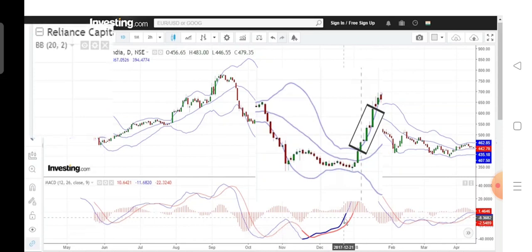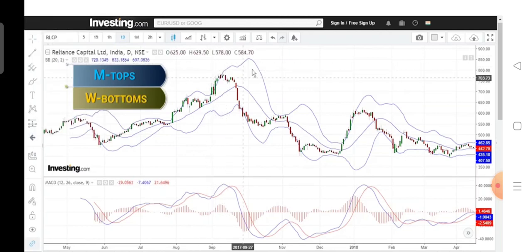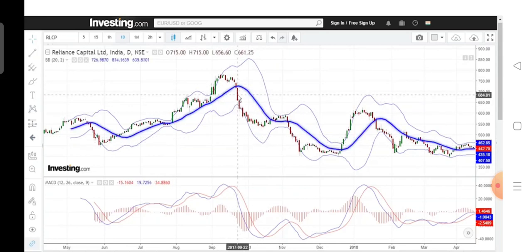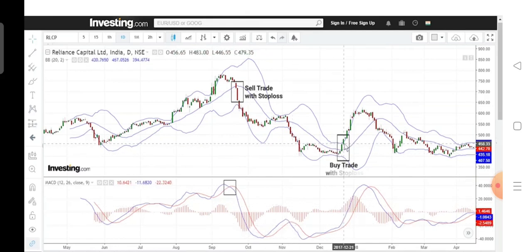Now this is very important. All these conditions should be fulfilled. What are the conditions? There should be an M top or W bottom. Price should eventually go below the intermediate swing points, here this one, here this one, and price should move below the mid Bollinger Band in this case and above in this case, and the corresponding MACD crossover should have been there. Here in this candle there was already a crossover because the MACD line had gone below the signal line. Here in this candle there was already a crossover and you could have taken this trade.